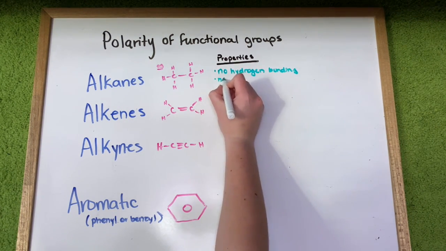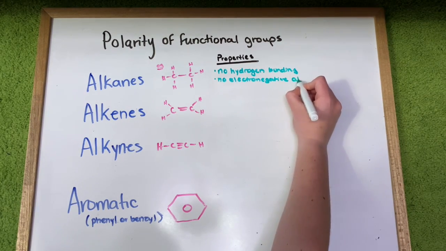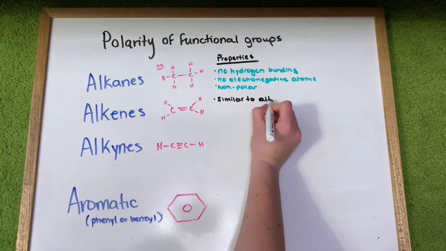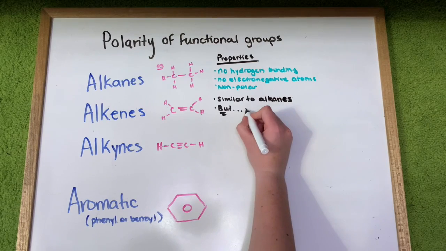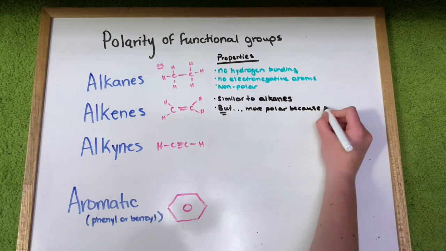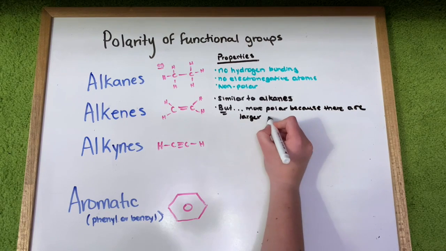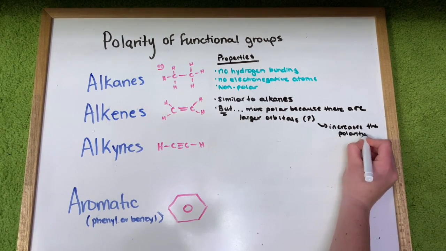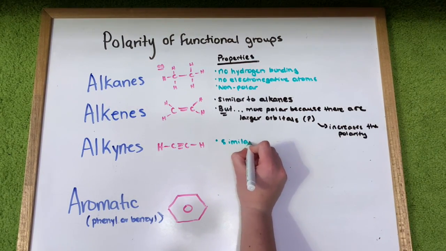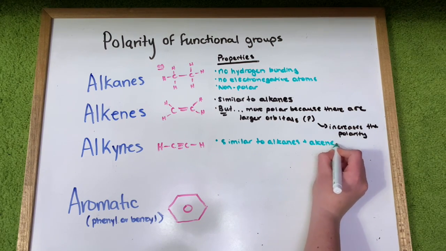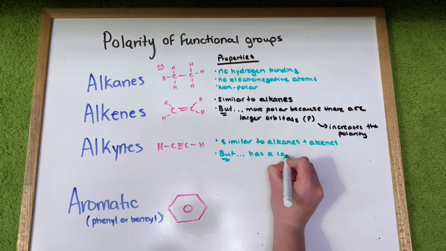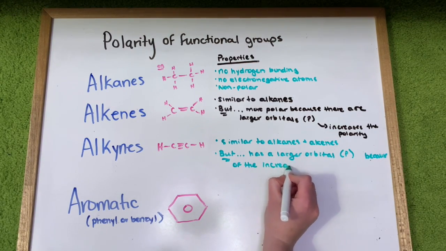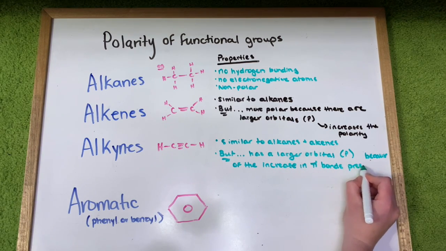So to begin, in alkanes there is no hydrogen bonding present. There are also no electronegative atoms, so this is a nonpolar molecule. Next, we have alkenes, which have the double bond there, and these are very similar to alkanes. However, they are a bit more polar because they have this double bond, which means that their orbitals are bigger, in particular their p orbital, which thereby increases their polarity. Next, we have alkynes, which are also similar to alkanes and alkenes. However, they still are a little bit more polar than these previous molecules. And this is because they have a larger orbital, again the p orbital, because of the increase in the pi bonds present.